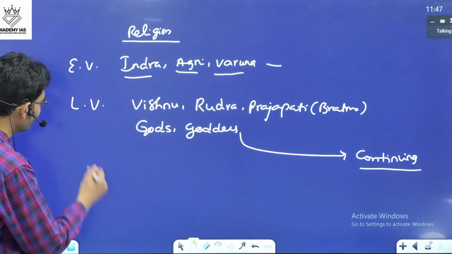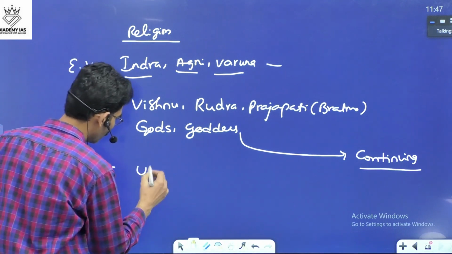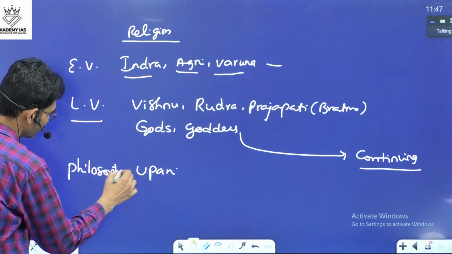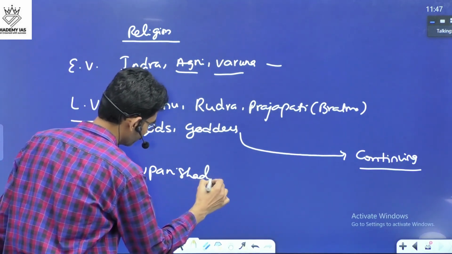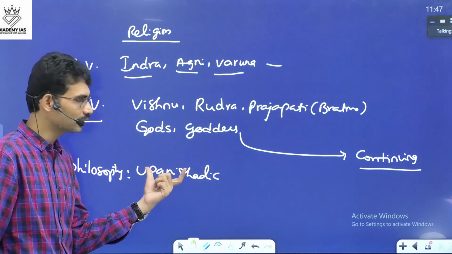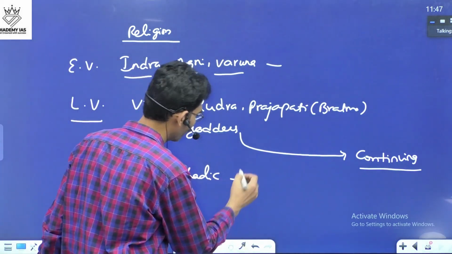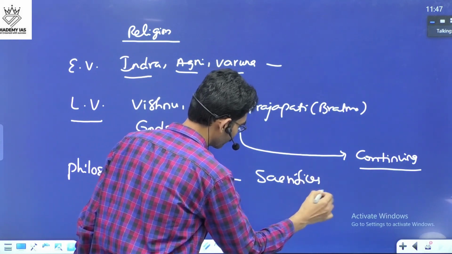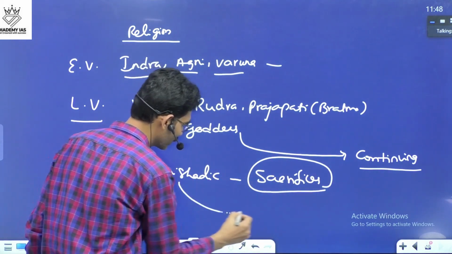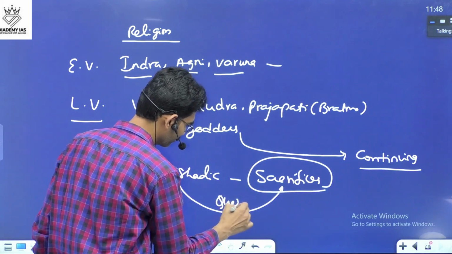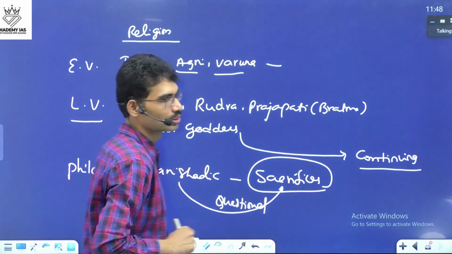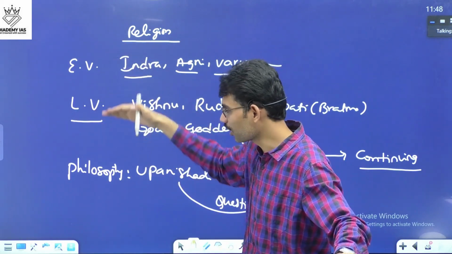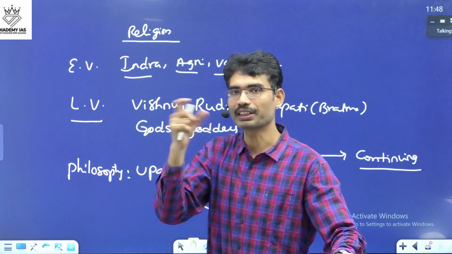And after some time, at the end of the later Vedic period, came Upanishadic thought and philosophy. The Upanishadic thinkers started questioning. In the name of religion, more sacrifices were going on, and these sacrifices were questioned by the Upanishads. So for the first part of the question, what are the features of religion, you have to mention all of them. But which is continuing?